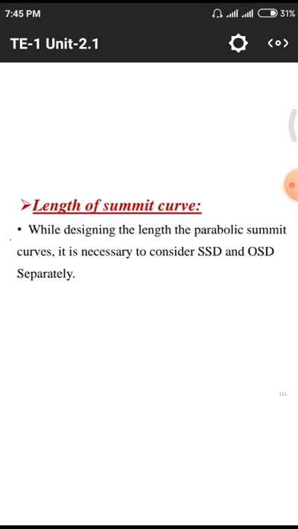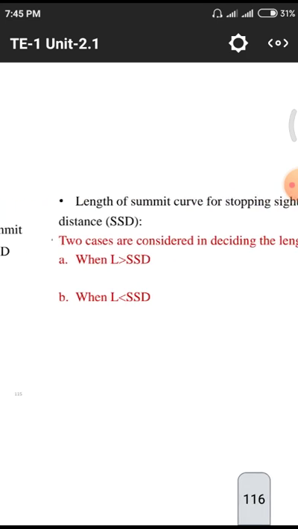For designing this length of the parabolic summit curves, it is necessary to consider stopping sight distance and other sight distance separately. That means OSD and SSD separately we need to take. These OSD, SSD we need to discuss in the second points. That means in another class we have to separate problems in these SSD and OSD, stopping sight distance, other sight distances.